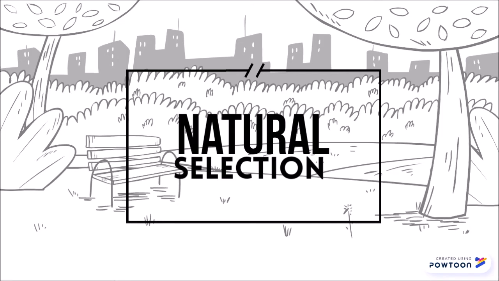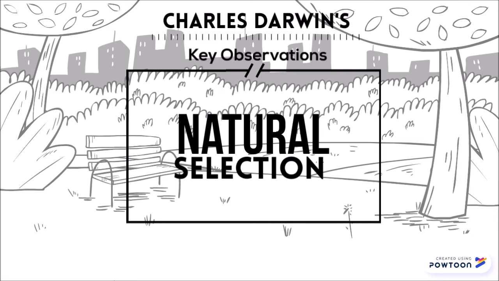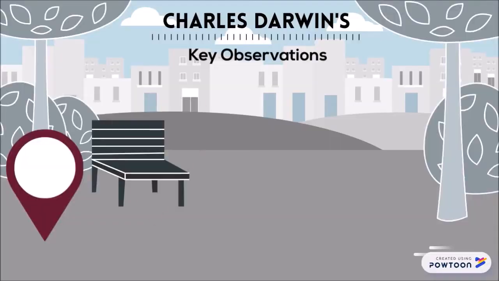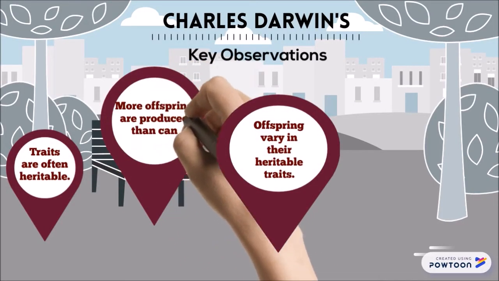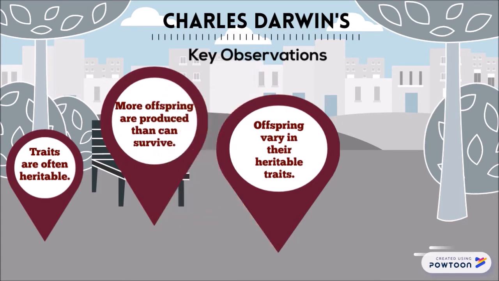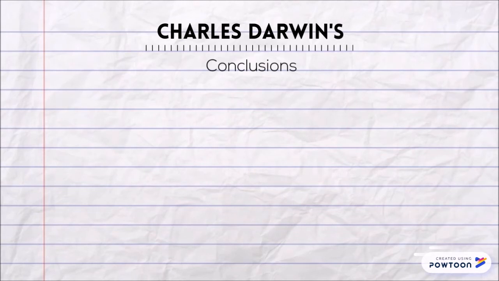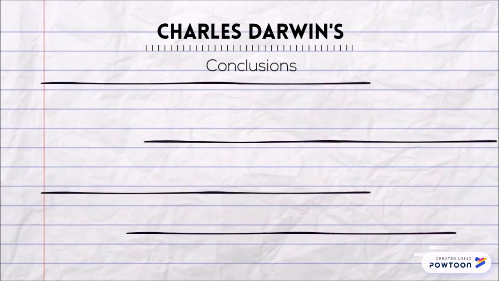Importantly, Darwin didn't just propose that organisms evolve. This mechanism was elegant and logical and explained how populations could evolve in such a way that they became better suited to their environments over time. Here are Darwin's several key observations in natural selection. Based on his observations, here are his conclusions.